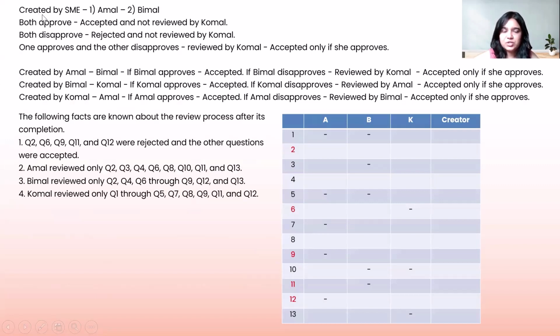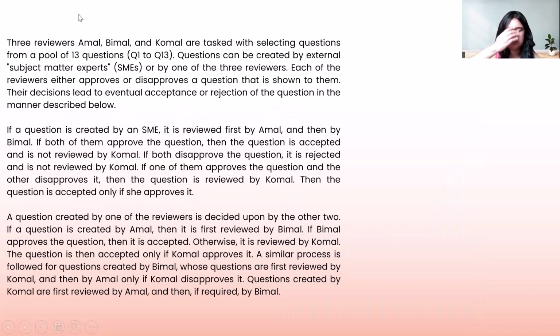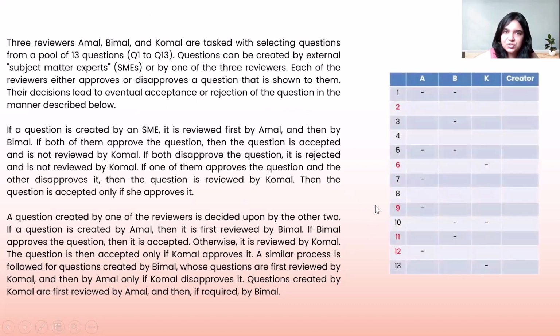If the question is created by an SME, in order to have a representation, we will be looking at all the question numbers. And we have Amal, Bimal, and Komal represented here, and then the creators as well. The dashes come in a little later. There is additional information even after all of this that has to be read. So we'll go to the next slide and see what all information is given to us.